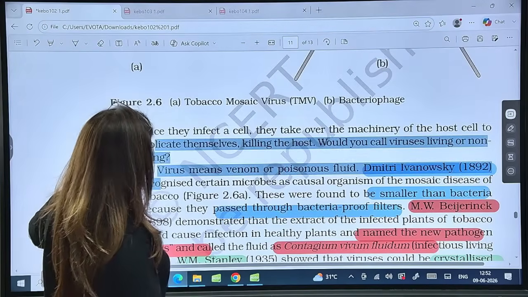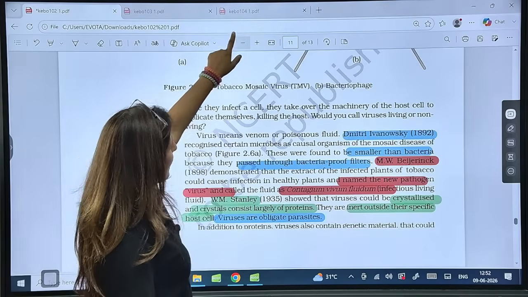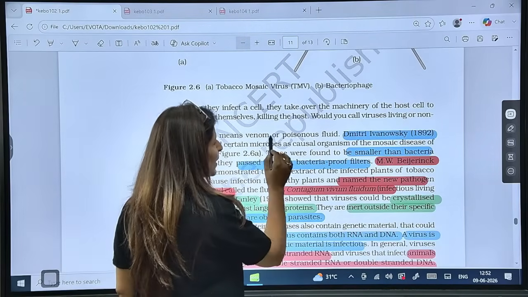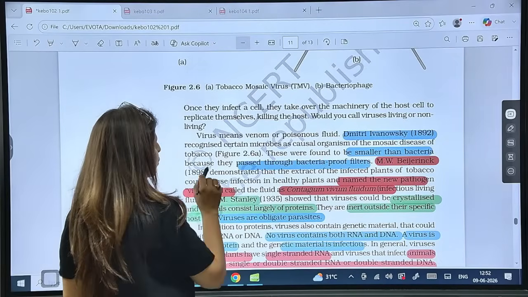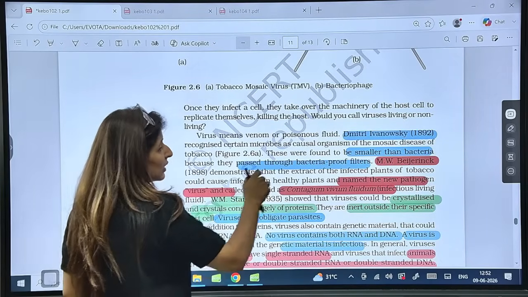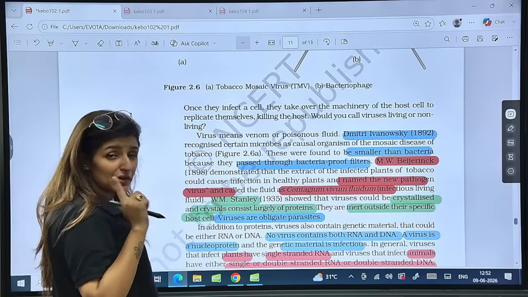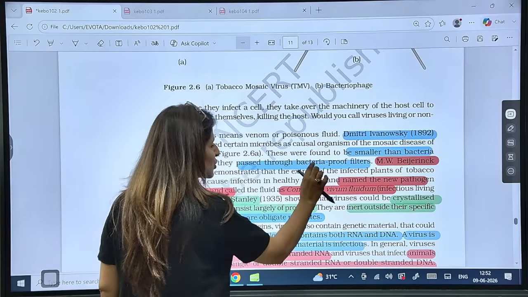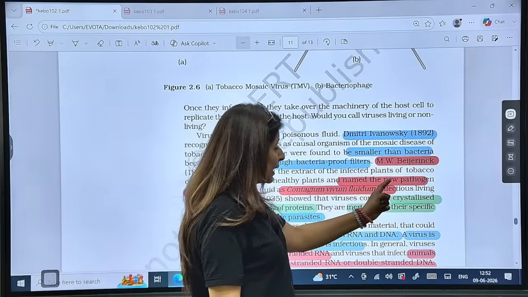Now see. All right. So see, viruses, what does virus mean? It means venom or poisonous fluid. Dmitri Ivanovsky in 1892 discovered viruses. The causal organism of mosaic disease of tobacco, TMV, was the first virus discovered. They are smaller than bacteria and pass through bacteria-proof filters. Is that clear?